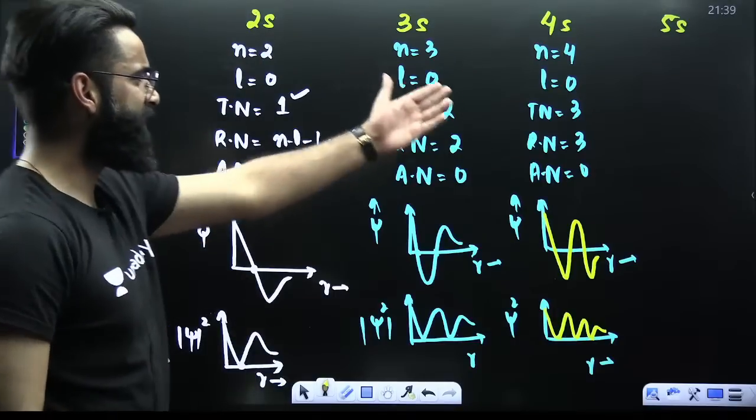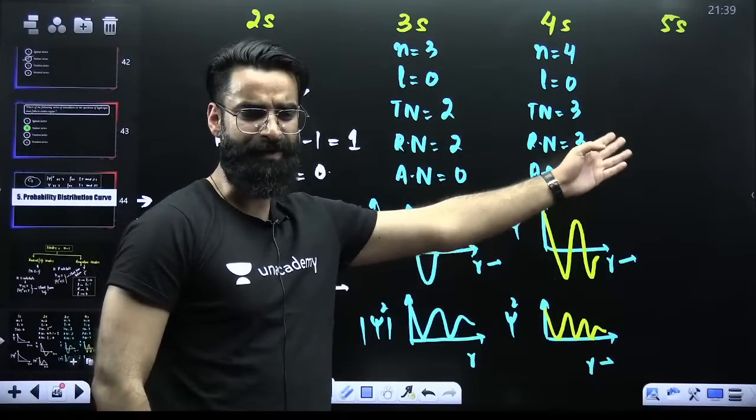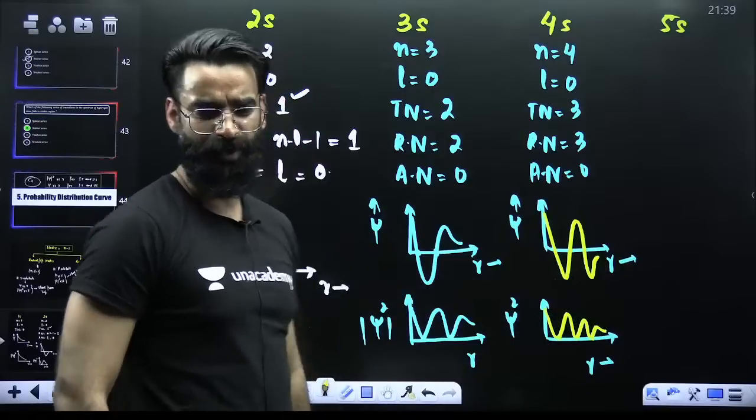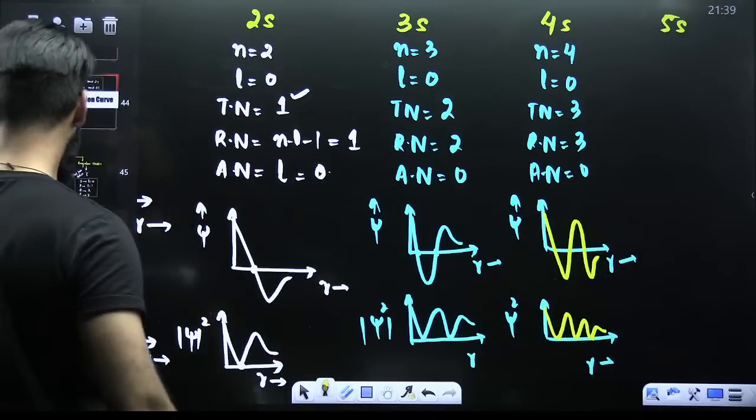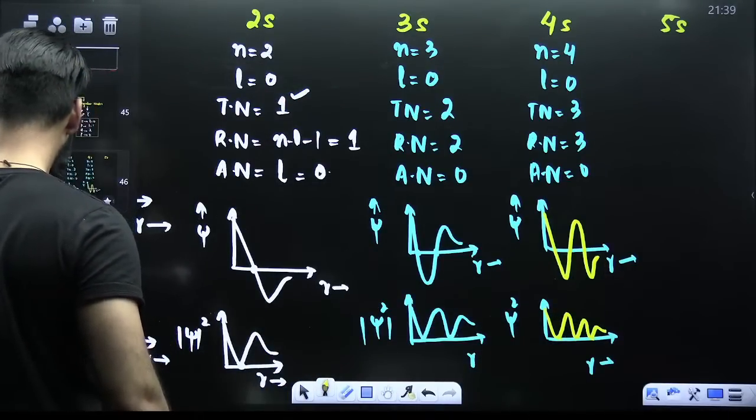Great. Now 5s you can easily draw it. There will be 4 nodes in total. The graph will be touching at 4 points. So this was my concept number 7.